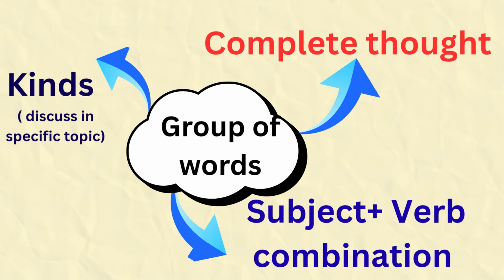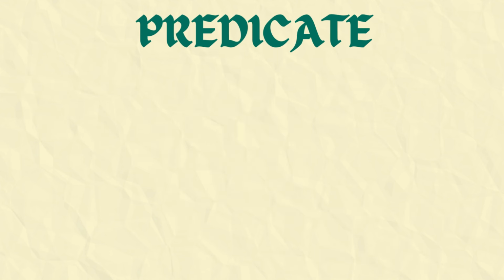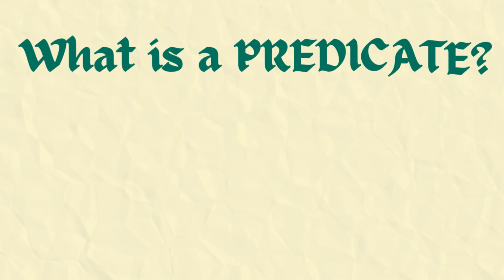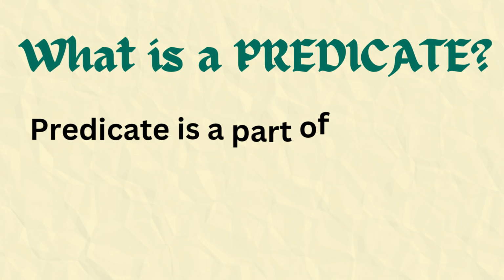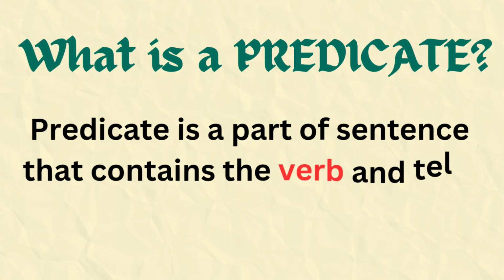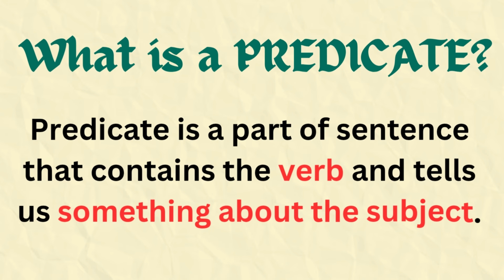Now it's time to move to the next important part of a sentence, and that is the predicate. Again, the question arises, what is a predicate? The predicate is the part of the sentence that contains the verb and tells us something about the subject.